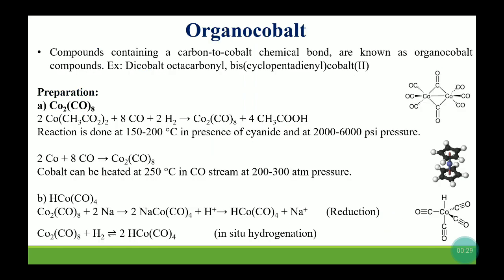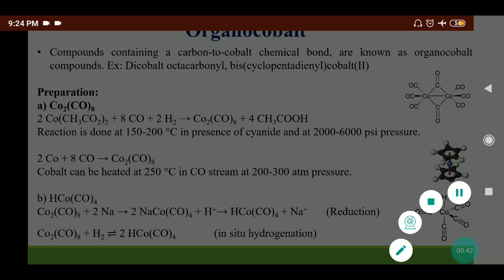The compounds which contain a cobalt-carbon bond are known as organocobalt complexes. For example, it forms a dicobalt octacarbonyl complex.